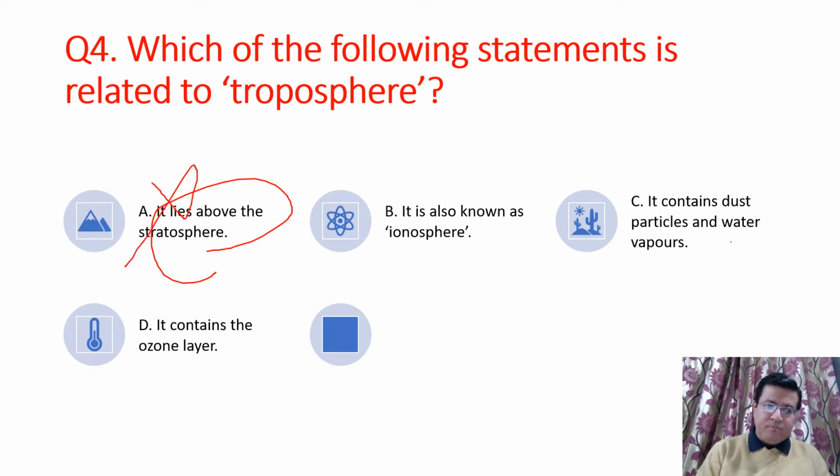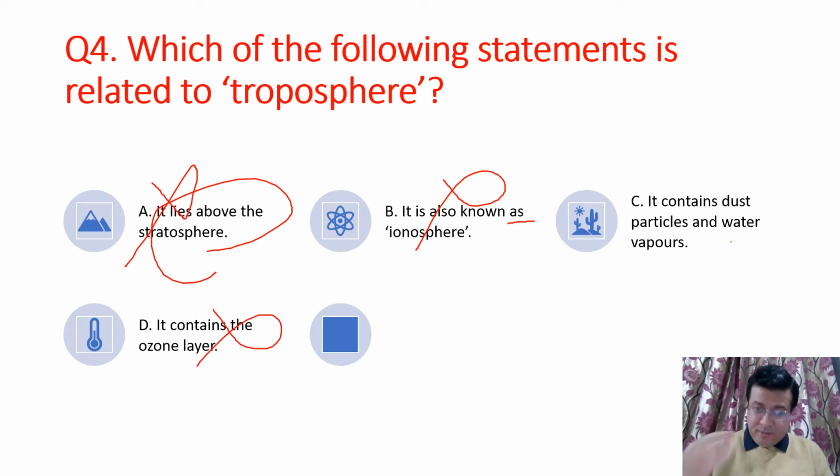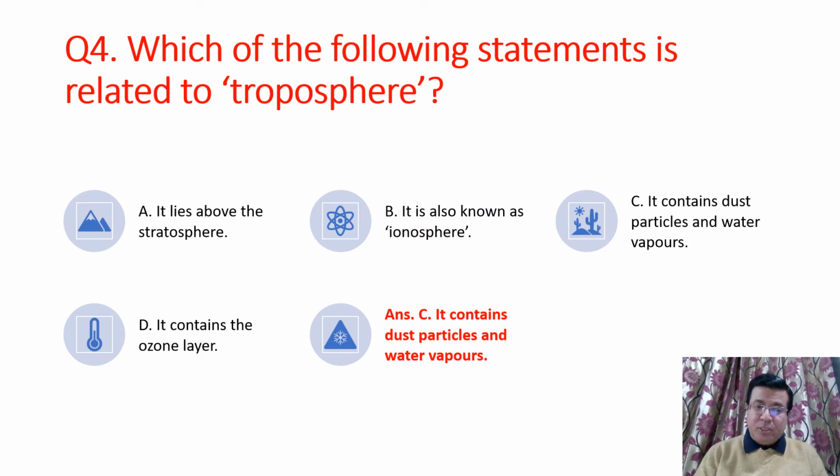Okay, that is wrong. It is also known as ionosphere. That is also wrong. Why? Because thermosphere is known as ionosphere because of electrically charged particles, right? And D option, it contains ozone layer. That is also wrong because stratosphere, the second layer which lies above troposphere, contains ozone layer. So C option is your right answer. Okay, C option is your right answer.